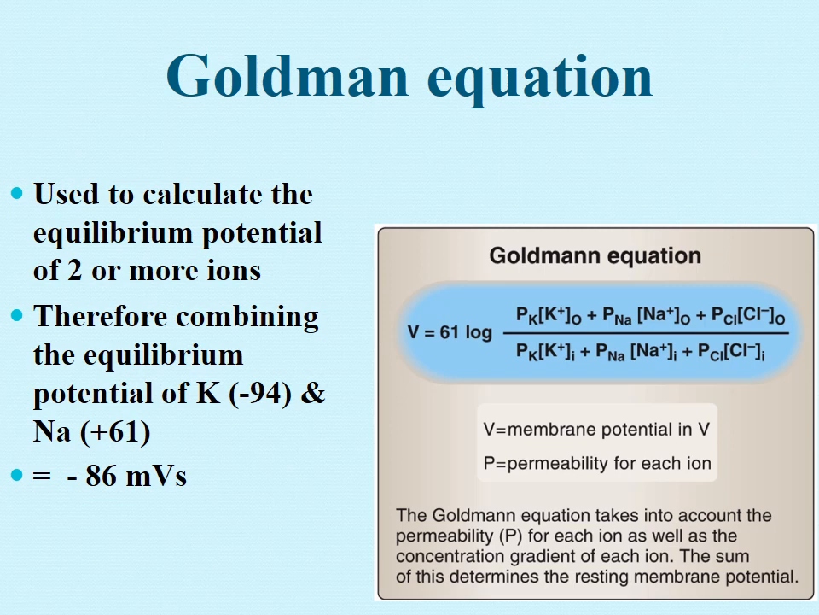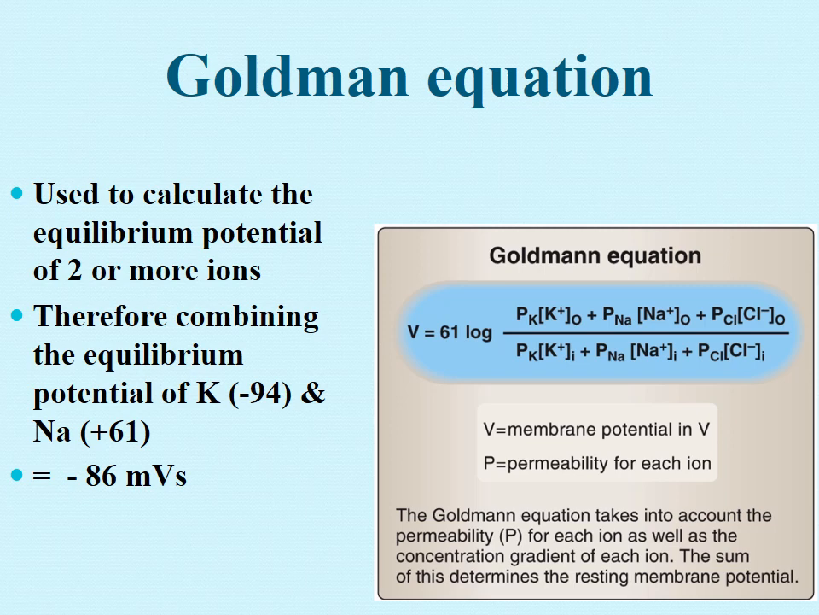Now you can see that in the Nernst equation it was minus 94 for potassium and plus 61 for sodium. So which one is nearer to the RMP? RMP is minus 90. So we can see that the equilibrium potential for potassium is nearer to the resting membrane potential, that is minus 90. It means that the ion which is more permeable is more responsible for the generation of RMP.